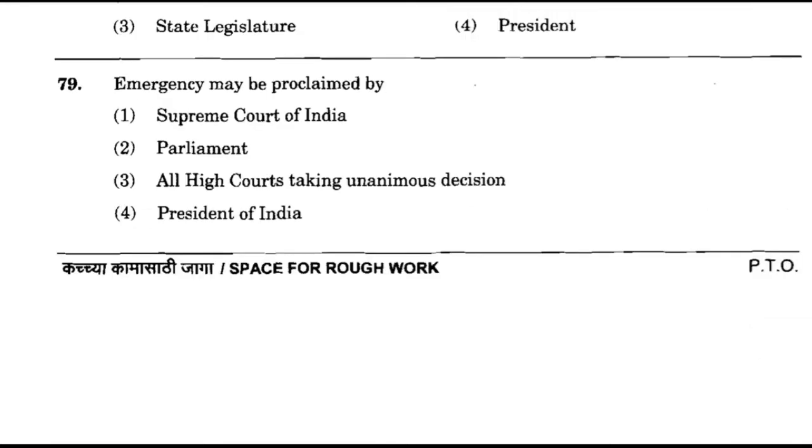Now question number 79. Emergency may be proclaimed by option number 1, Supreme Court of India. Option number 2, Parliament. Option number 3, all high courts taking unanimous decision. Option number 4, President of India. And the correct answer is option number 4, President of India.